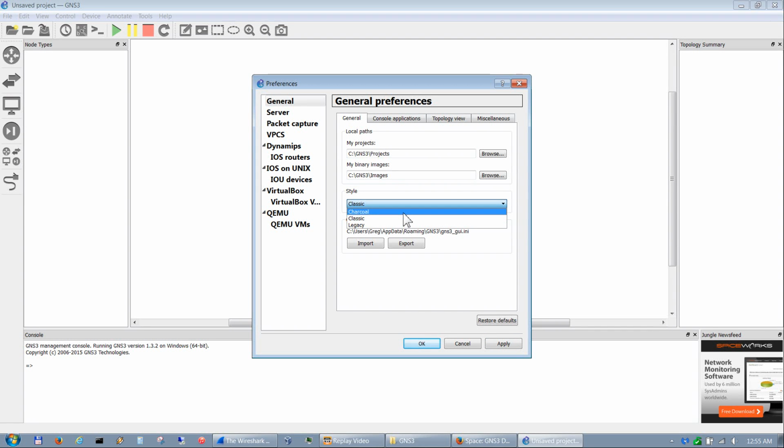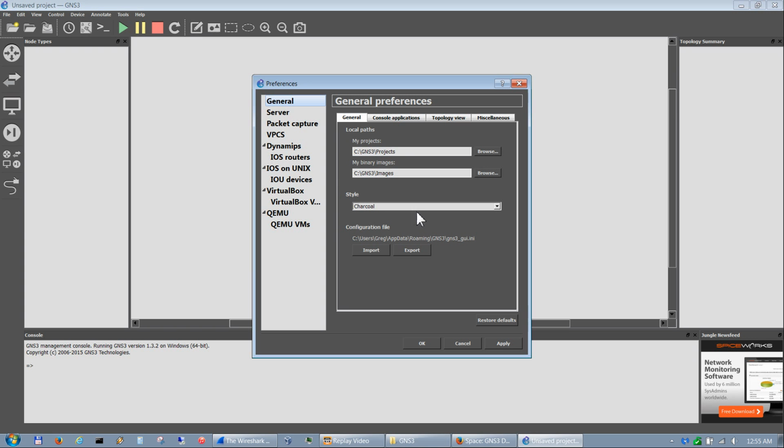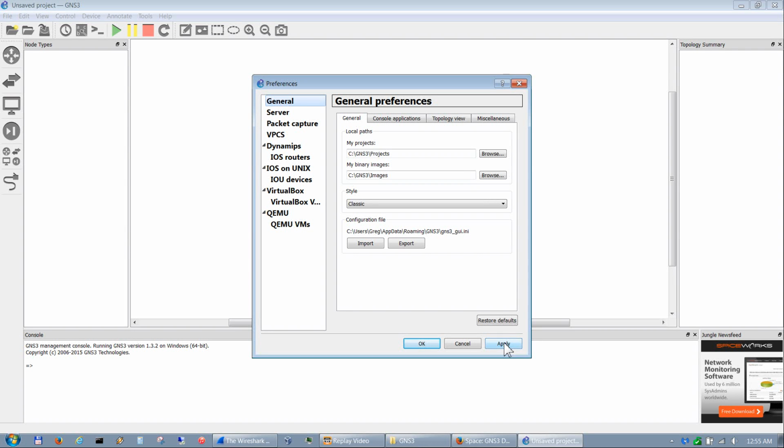For style, there's three styles. There's charcoal, which I like, because it's easier on the eyes. You can use the classic, which is the original one it loads, or legacy, which looks just like the old GNS3, which is 0.8.7.